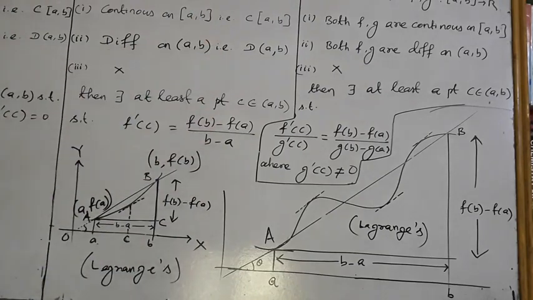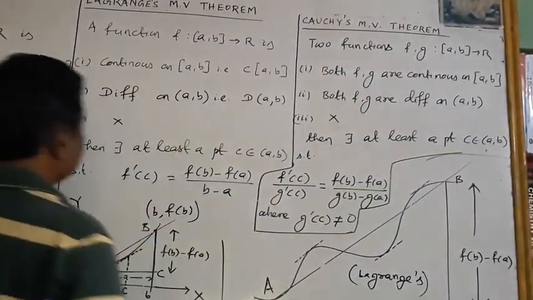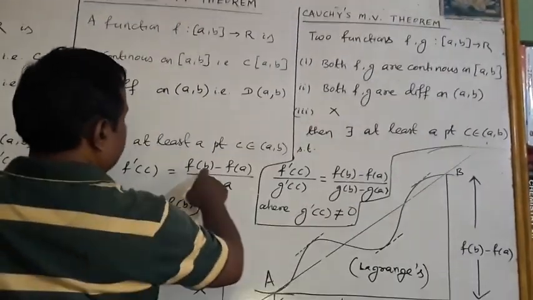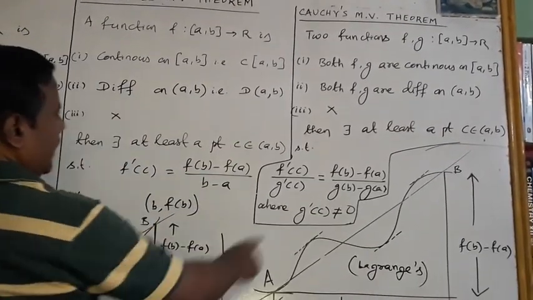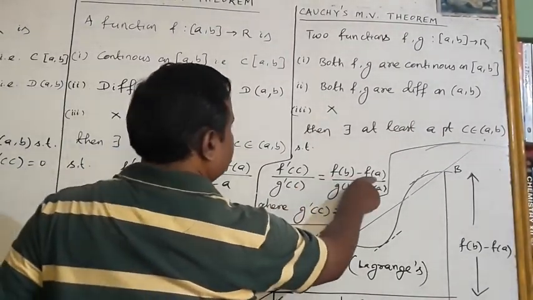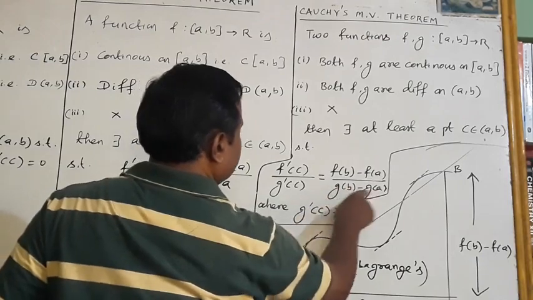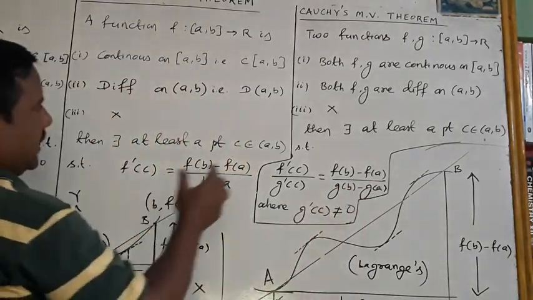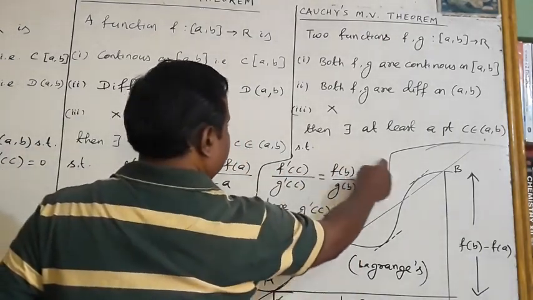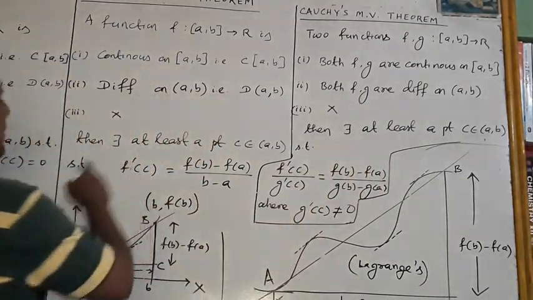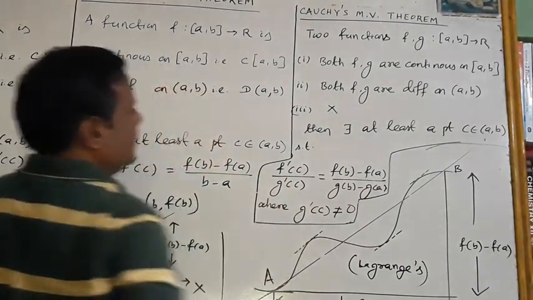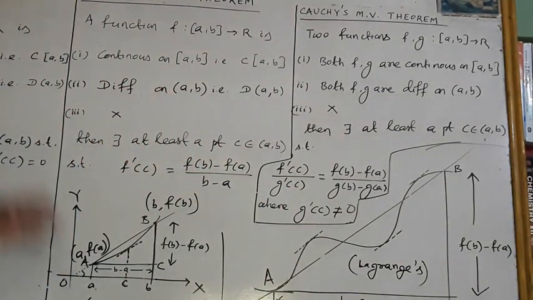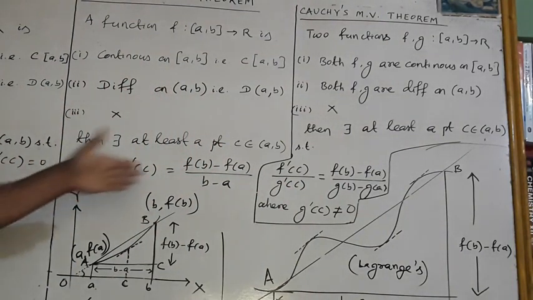Here look at Cauchy's mean value theorem. Suppose I am taking two curves. f(b) minus f(a) divided by b minus a is f dash c, and g(b) minus g(a) divided by b minus a is g dash c.